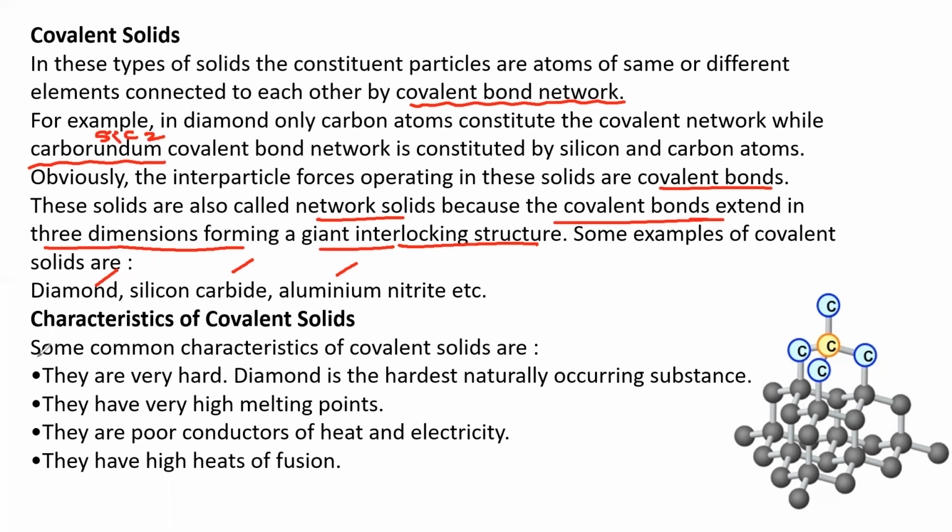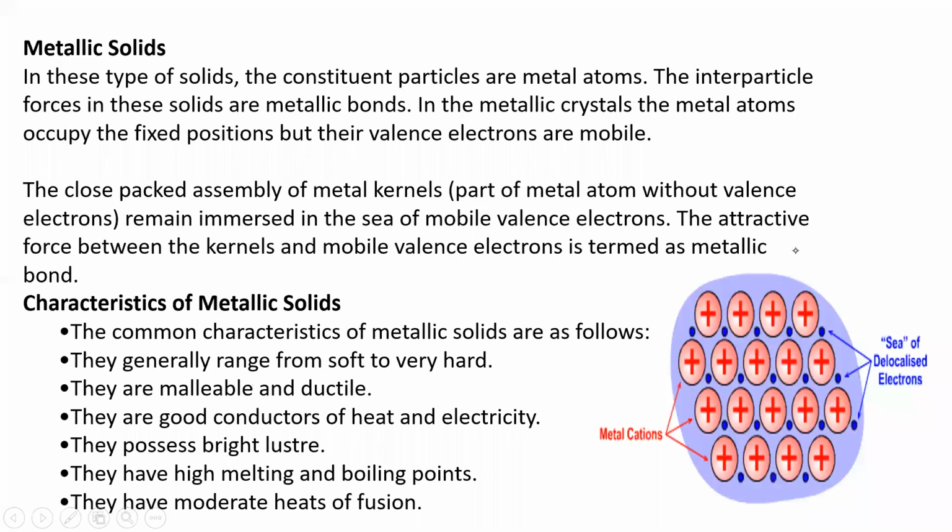Characteristics of covalent solids. Some common characteristics of covalent solids are they are very hard. Diamond is the hardest naturally occurring substance, as you already know. They have high melting points. They are poor conductors of heat and electricity, and they have high heats of fusion. So these are the main important points about covalent solids.